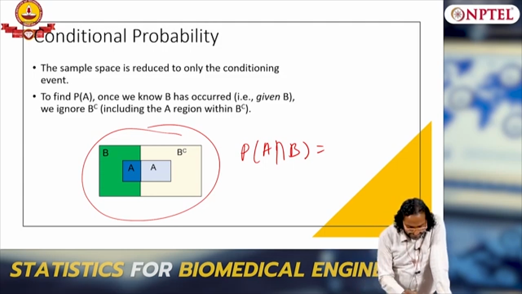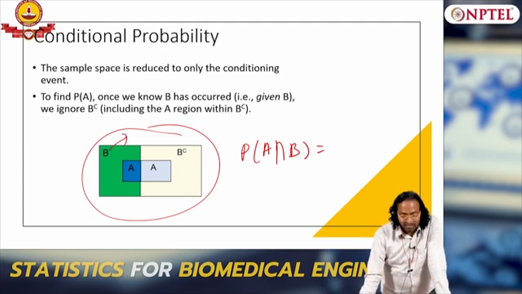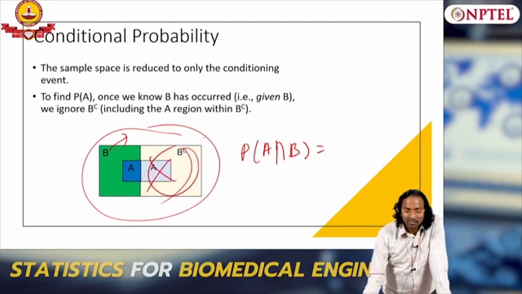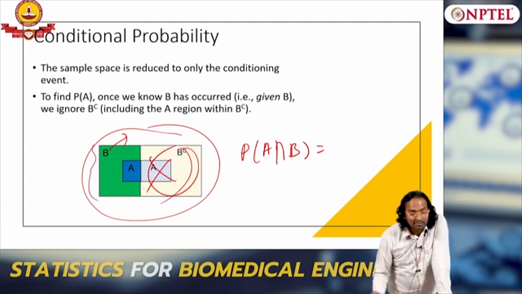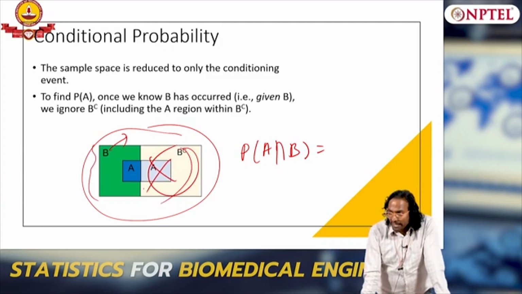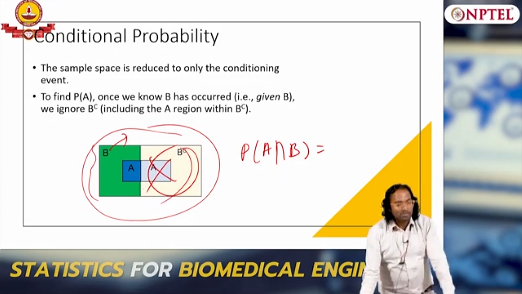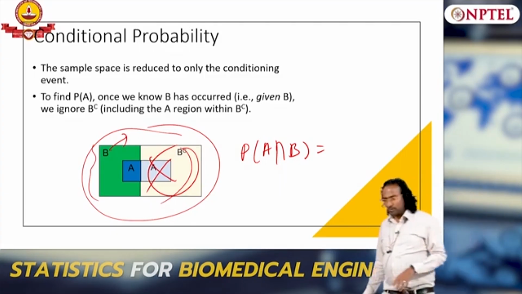So if B has occurred, then B complement can be removed. I want to search only in this area, right? If B has occurred, then I want to search only in the sample. So the sample space is the overall space, right.